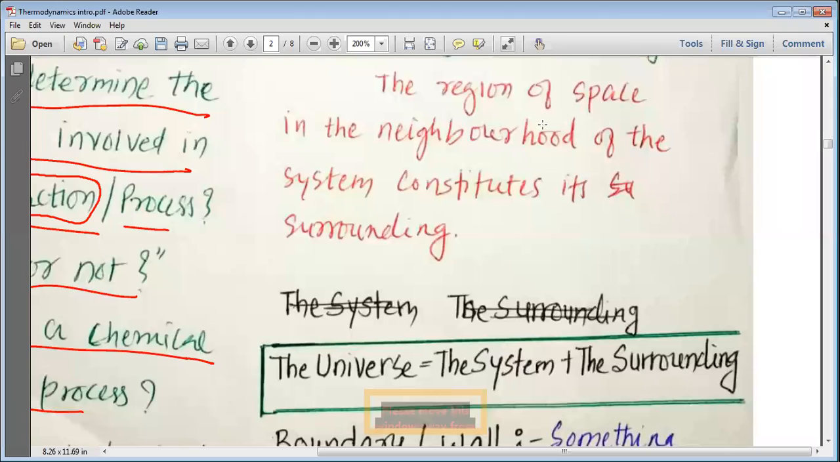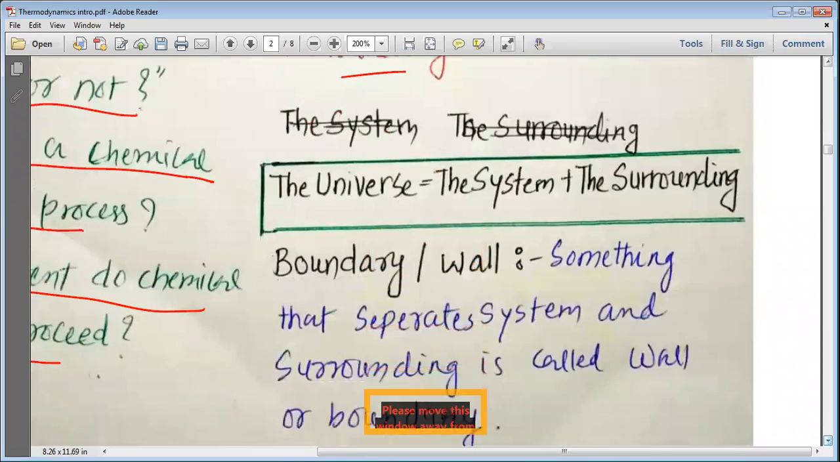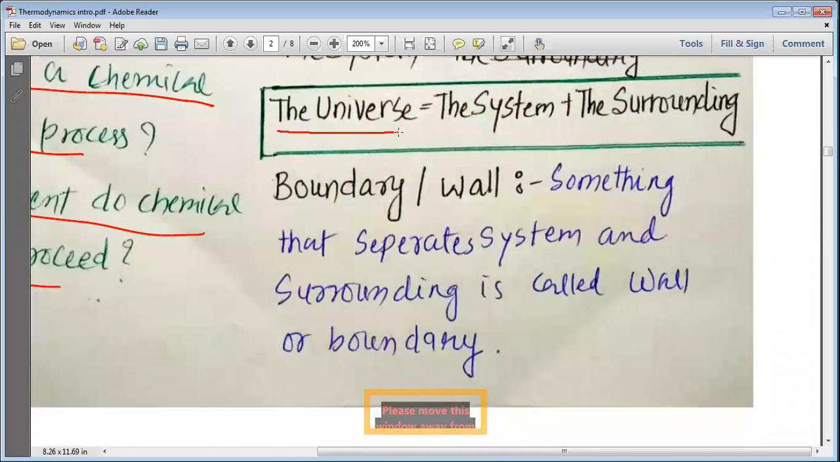The region of space in the neighborhood of the system constitutes its surrounding. Now, my dear students, we can simply say that the universe is equal to the system plus the surrounding. The system is under your observation and the surrounding is the rest of the universe, and ultimately the addition of system and surrounding gives us the universe.